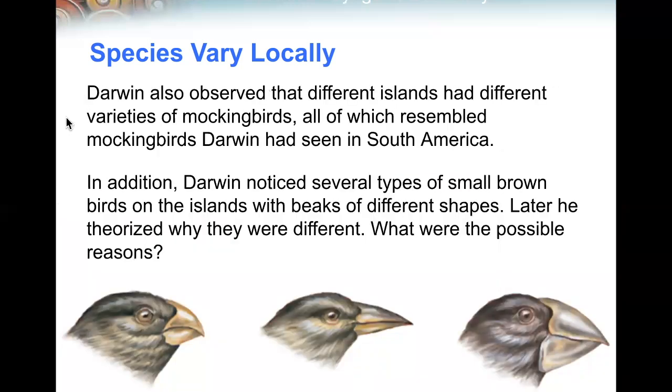Darwin also observed that different islands had different varieties of mockingbirds, all of which resembled mockingbirds Darwin had seen in South America. In addition, Darwin noticed several types of small brown birds in the islands with beaks of different shapes. Later, he theorized why they were different. What were the possible reasons?